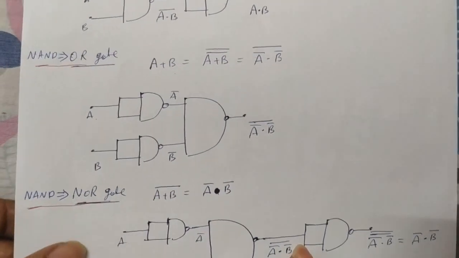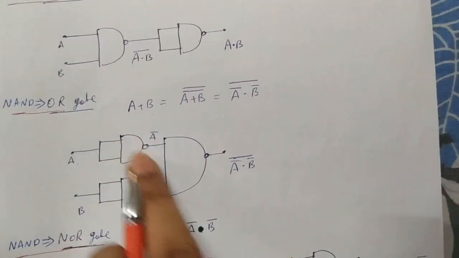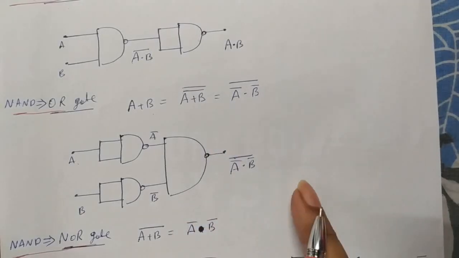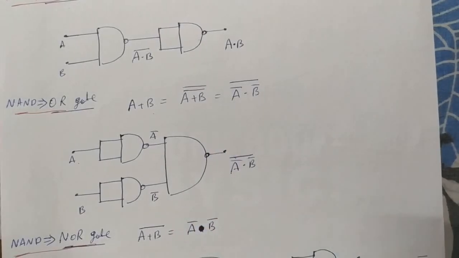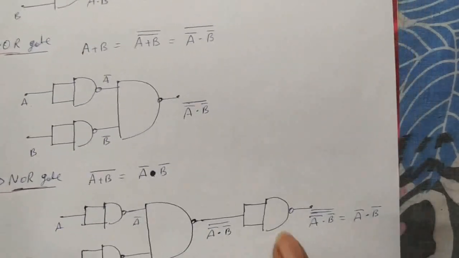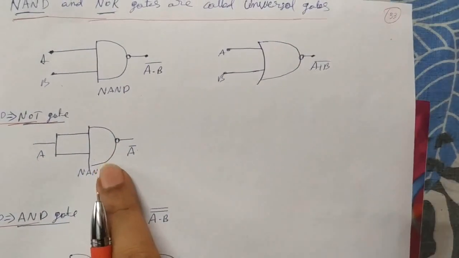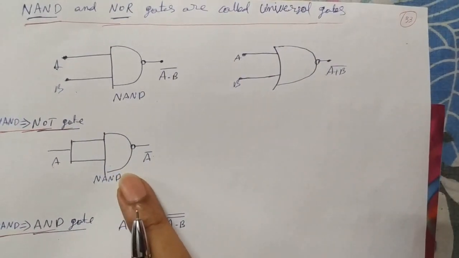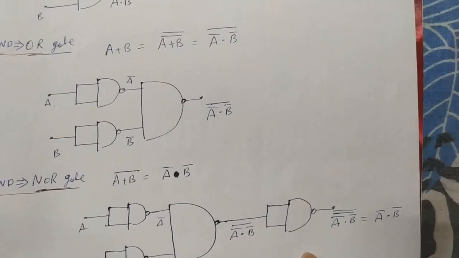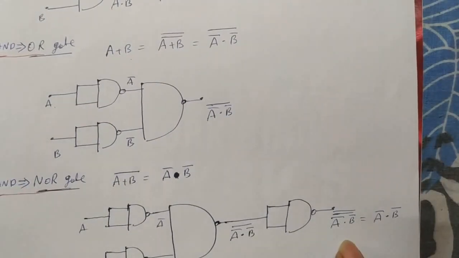And how to use a NAND gate as a NOR gate? For this gate, if you add one more NOT gate in front of that, then it becomes a NOR gate. So for this circuit we are adding one more NOT gate. The NOT gate here is built with the help of NAND gate. That we are connecting here, then it becomes a NOR gate.